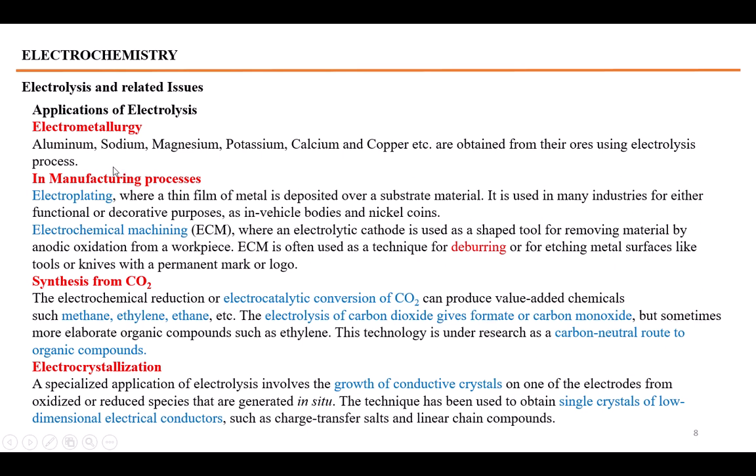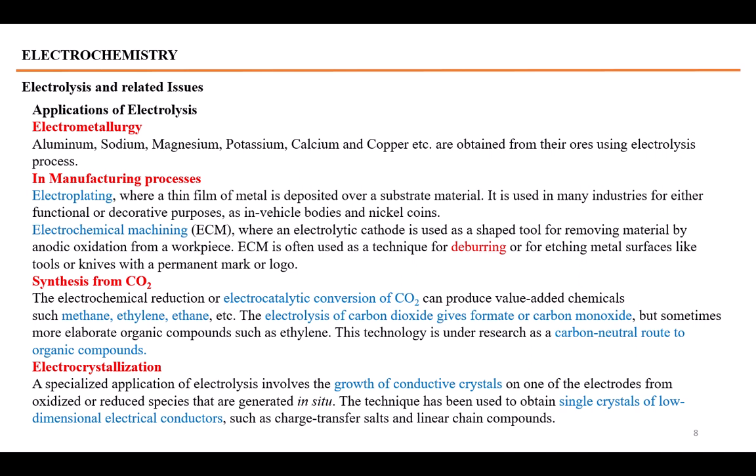Electrometallurgy. Many metals are obtained from their minerals or ores by the process of electrometallurgy. For example, aluminium from its ore, which is called bauxite, and sodium from its salt, calcium, magnesium, potassium, copper, etc. These are separated from their salts and minerals by the process of electrolysis. It is called electrometallurgy.